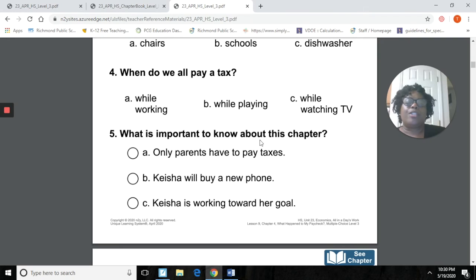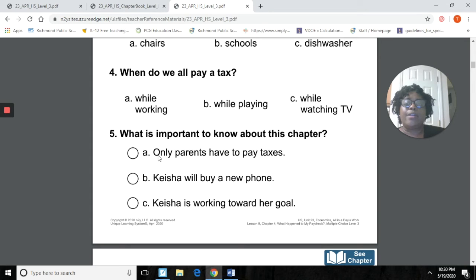Okay, what is important to know about this chapter? A, only parents have to pay taxes. B, Keyshia will buy a new phone. Or C, Keyshia is working toward a goal. So now on this particular question, we're going to use a strategy called process of elimination, okay?